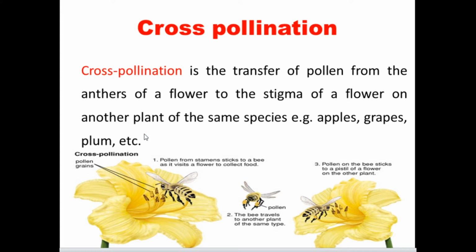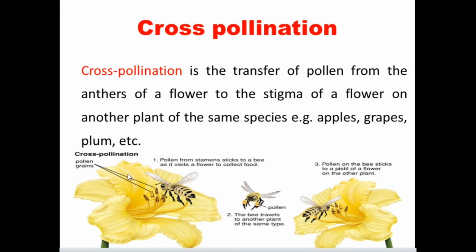If the pollen reaches another species, it is not pollination, and there won't be any fertilization, because the same species is necessary. If it is a mango, the pollen grains must reach the stigma of another mango. If it is a jackfruit, the pollen grains must reach the stigma of another jackfruit tree. This we call cross-pollination.